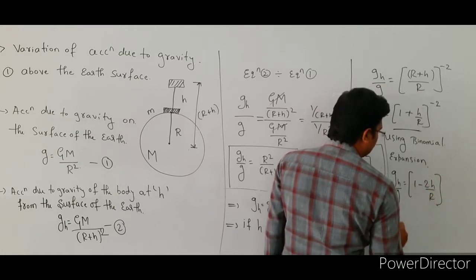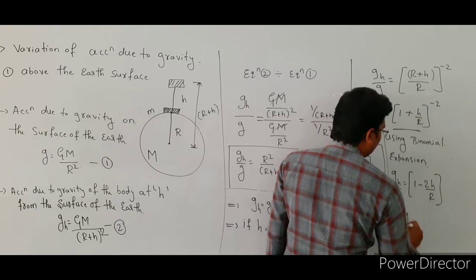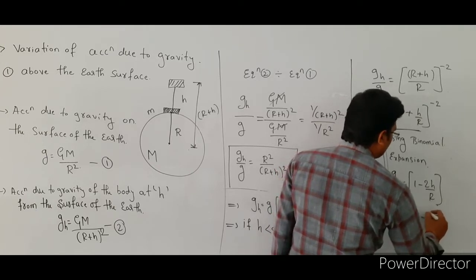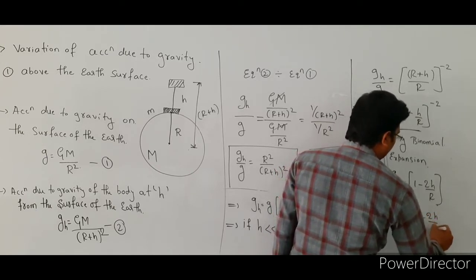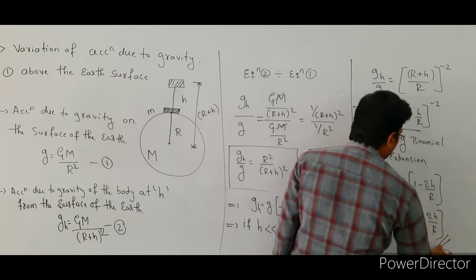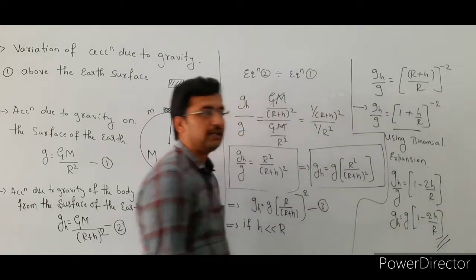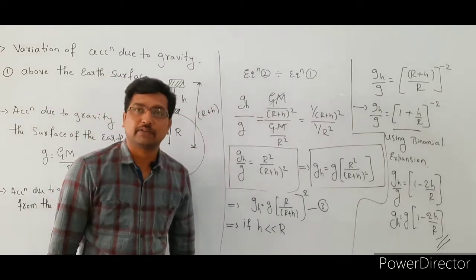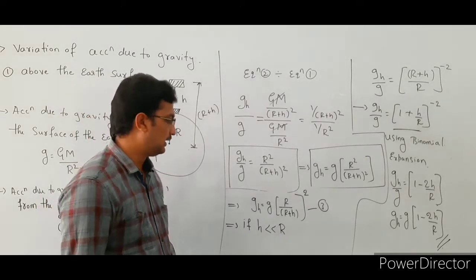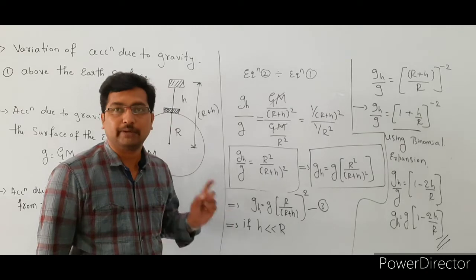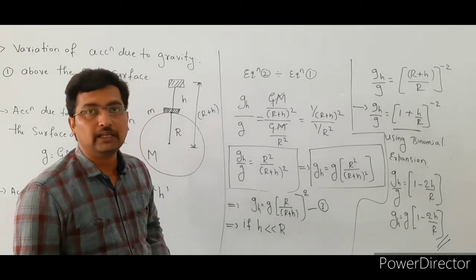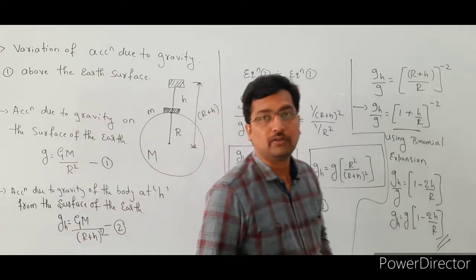So g suffix h is equal to g bracket of 1 minus 2h divided by r. This formula is used to find the acceleration due to gravity at a height h above the surface of the earth. Here the condition is that h is very small compared to the radius of the earth. So it is very important for 5 marks.